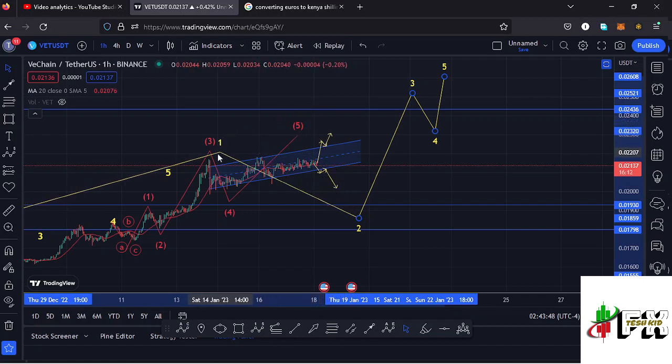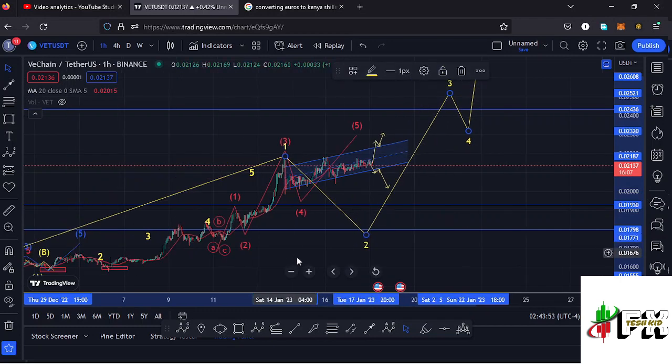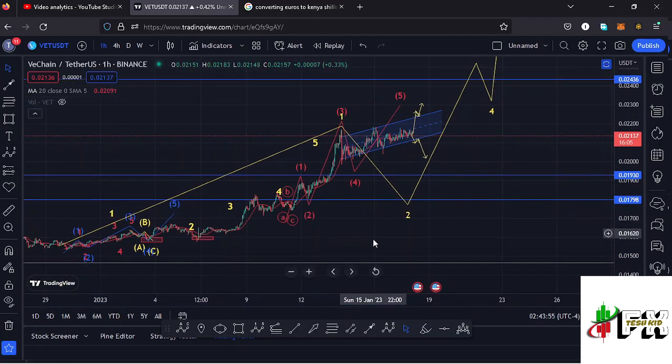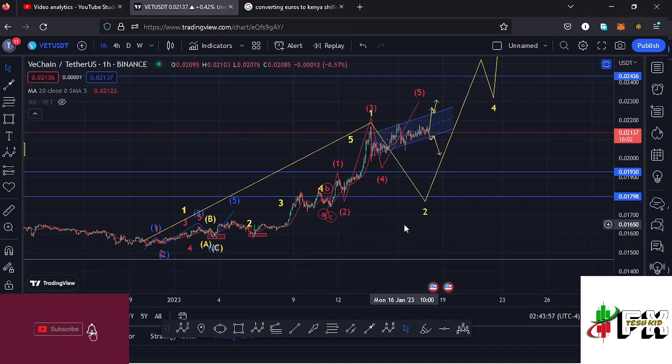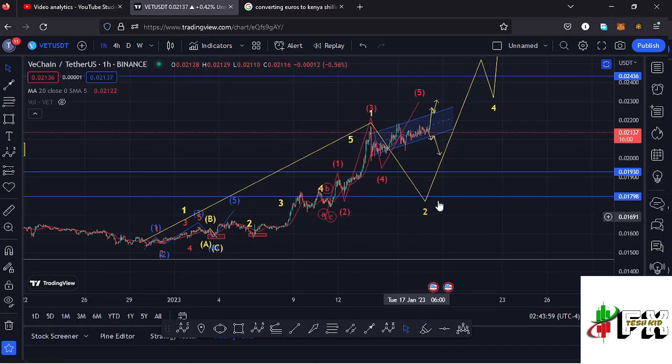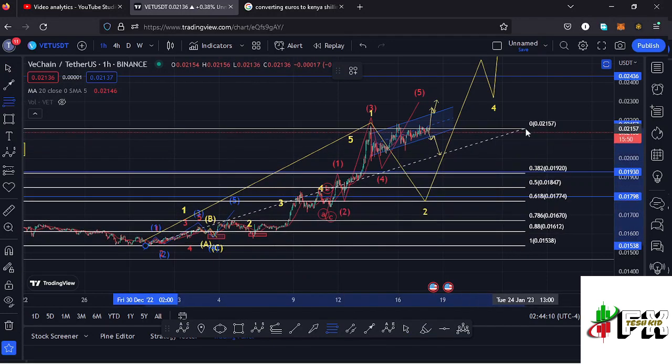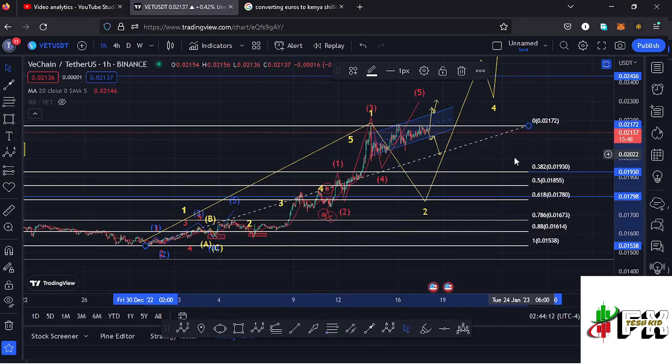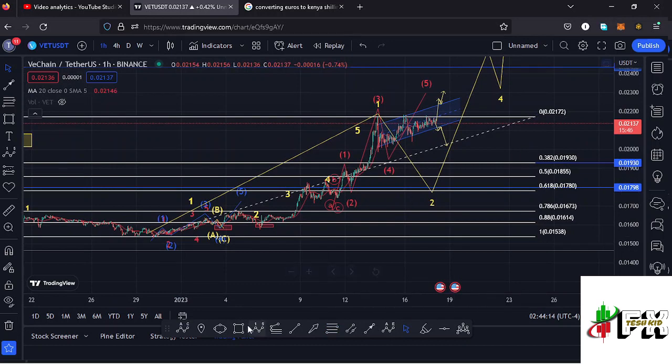And in case we continue losing steam here on the Vechain chart, I'll be terming that movement to the lower side as the formation of that second wave to the lower side. And using the Fibonacci's, I can sketch out a minimum target area to the lower side in the formation of this wave 2, assuming that the high for this first wave is in, by connecting the Fibonacci's from the low of the first wave to the high of that wave 1. And that gives me a minimum retracement area between the Fib level 0.5 and the Fib level 0.618, and that is back to around the $0.1855 mark and the $0.0178 mark.